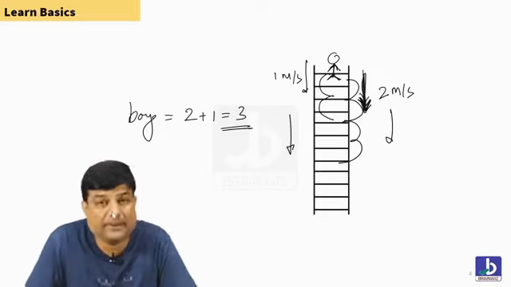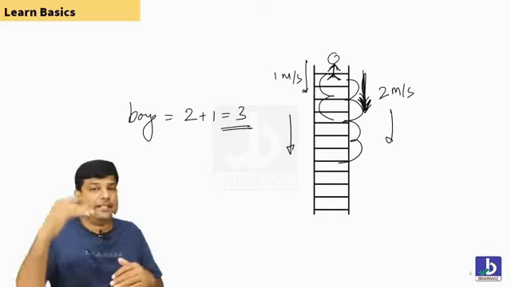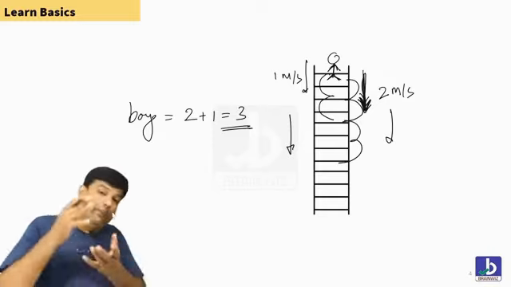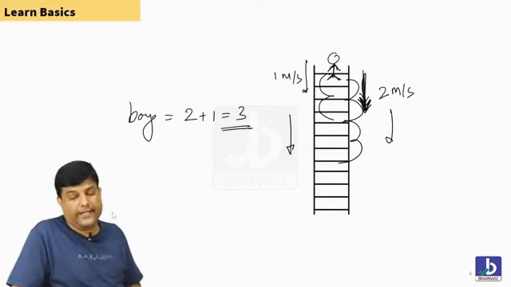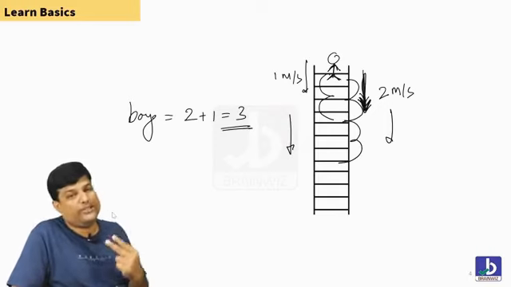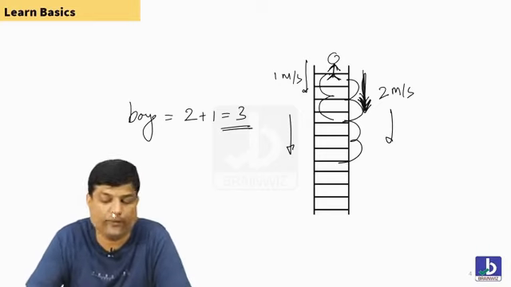Why is this 3 meters per second? Sir, he is coming downwards and the escalator is already pushing him by 2 meters per second. So definitely he got an advantage of that. So overall 2 plus 1, that is 3. This is a basic kind of thing.